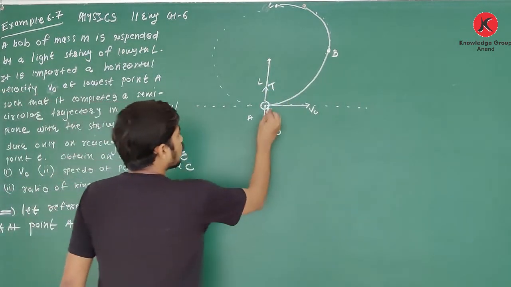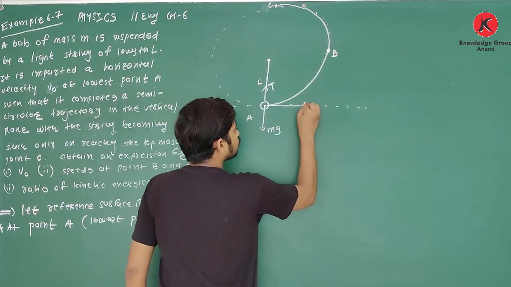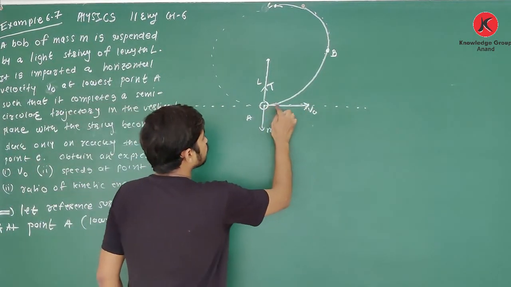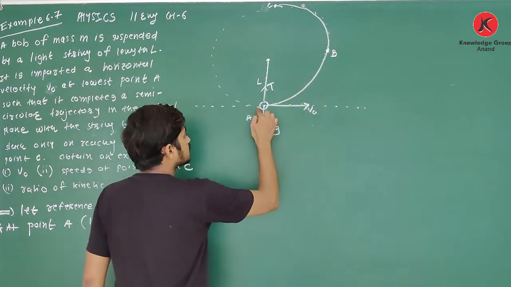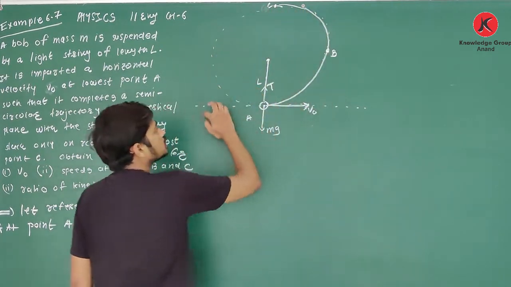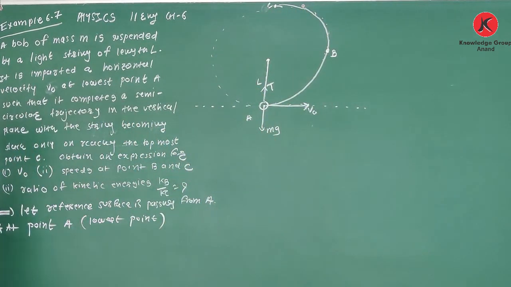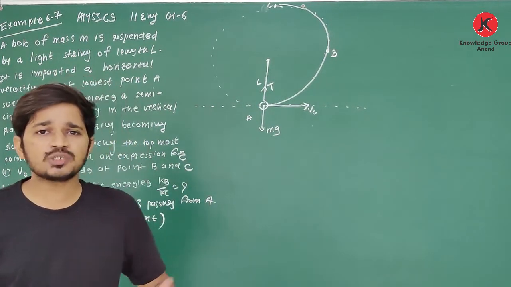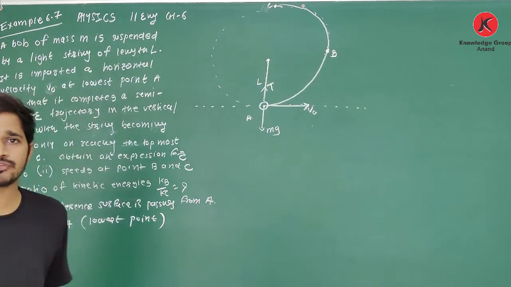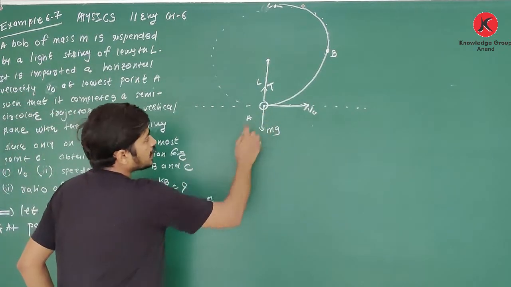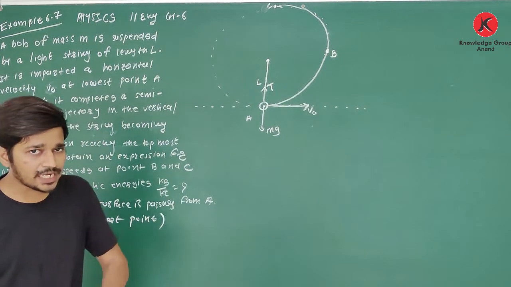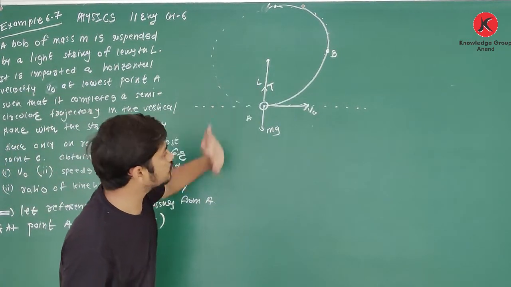At this point, what is the speed of the bob? It is v0. And observe, this bob is performing circular motion. So for circular motion, what is required? Centripetal force. So here at point A, the required centripetal force is provided by the resultant of these two forces.